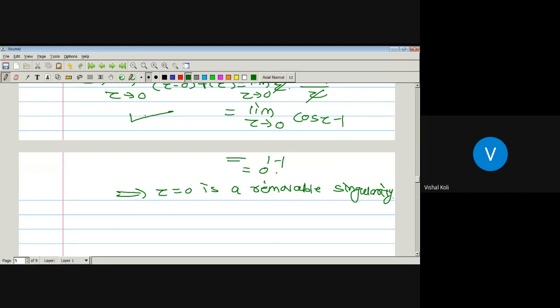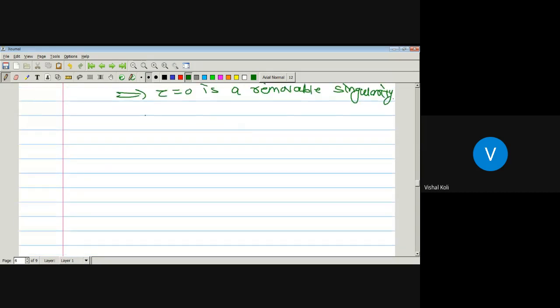Okay. Now the next function, the third one, f of z is e to the power z plus 1 by z. Now tell me, what is its singularity?